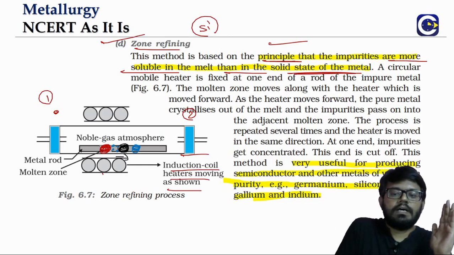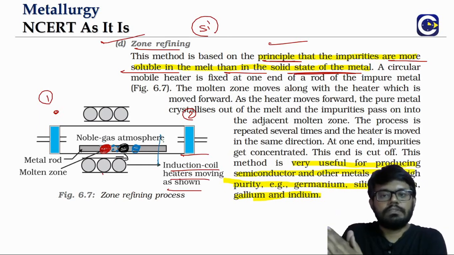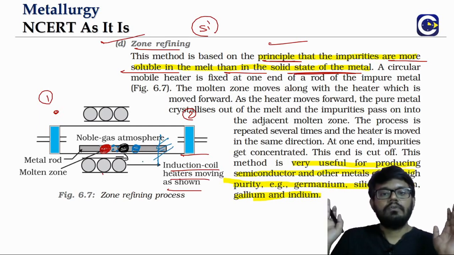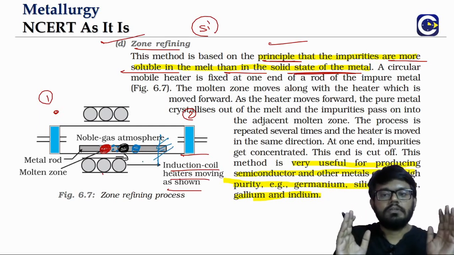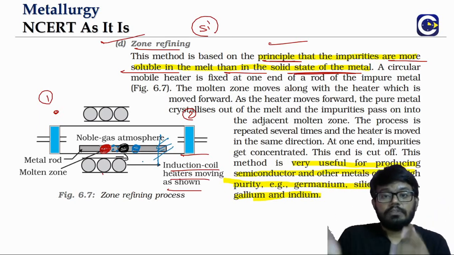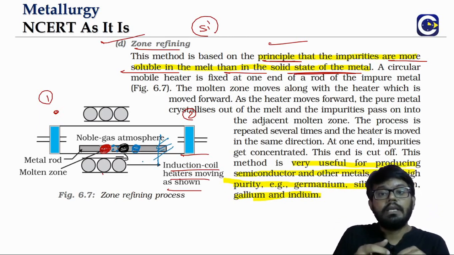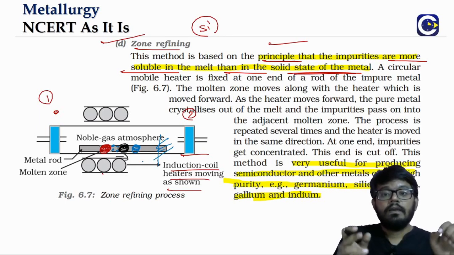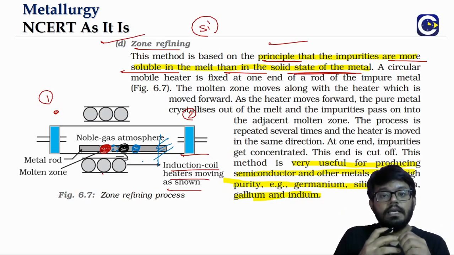Finally, we will not just do it once, we will do it repeated number of times. And the last right side portion, we will just chop it off, cut it off, so that the remaining part of the rod is almost pure. For applications like semiconductor chips and all that, we will require very pure forms of semiconductors like silicon, germanium. So we will be able to obtain really high pure forms of these elements.